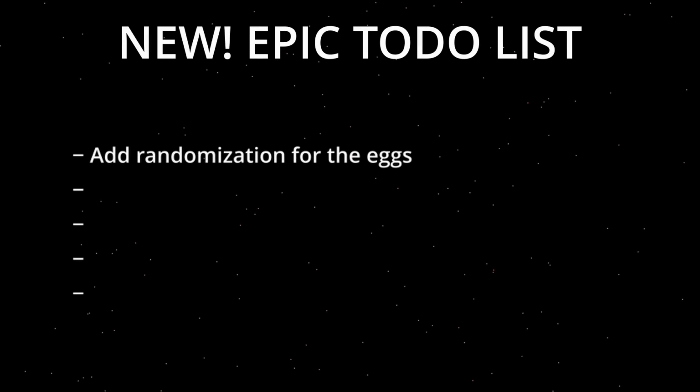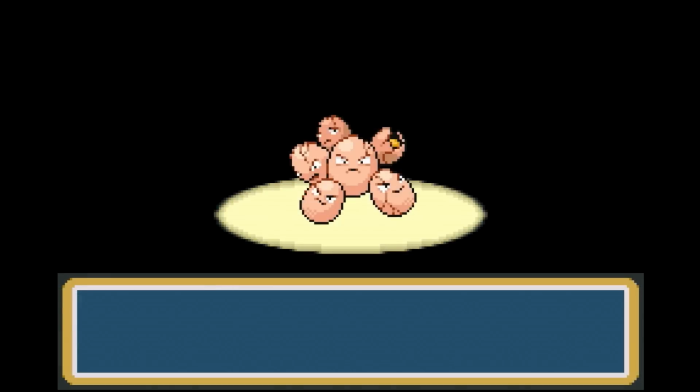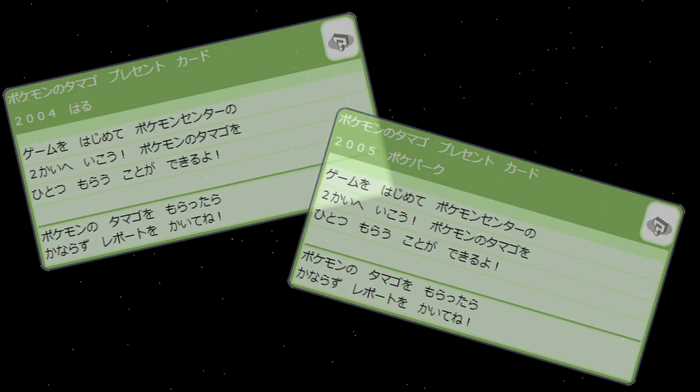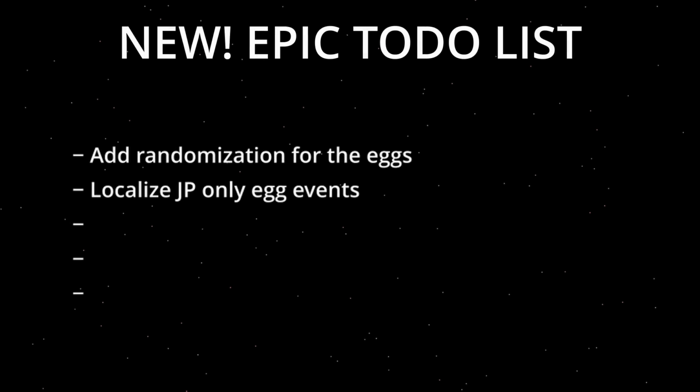We will talk more about these amazing translations in a second, but first let's dive into some custom assembly code. There are a few features I would like to add to the ROMs. First of all, like mentioned before, I would like to add randomization for the eggs and combine them all into one ROM. There are also some Japanese only egg events, so let's localize those as well and use randomization for it.